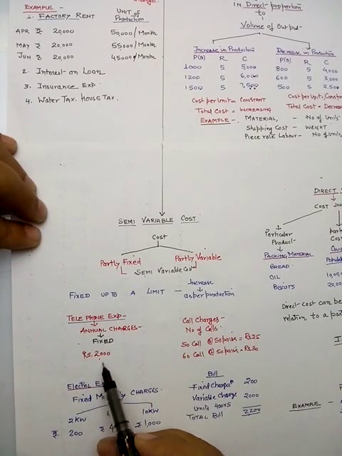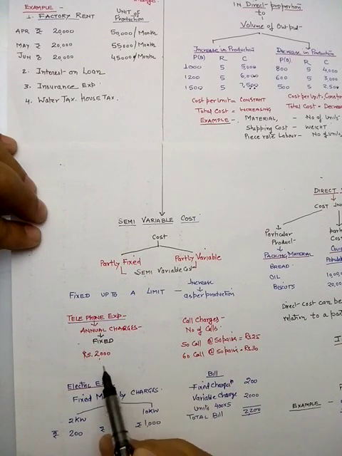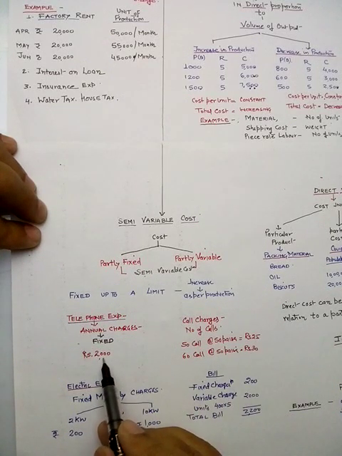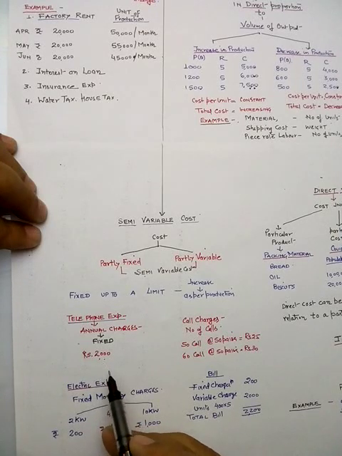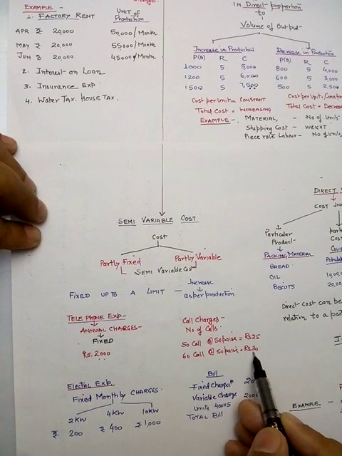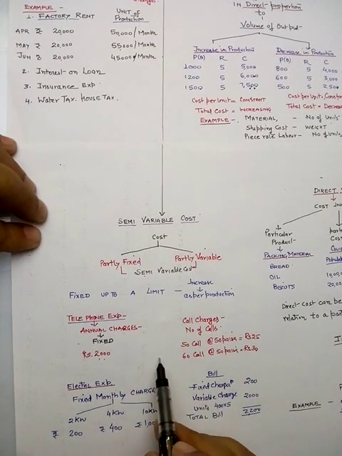So what is the total bill? That is 2000 is the fixed, 25 rupees is the variable cost. So the bill is 2025. Here the fixed charges are 2000, variable cost is 30, the total bill is 2030. So this type of cost is known as semi variable cost.